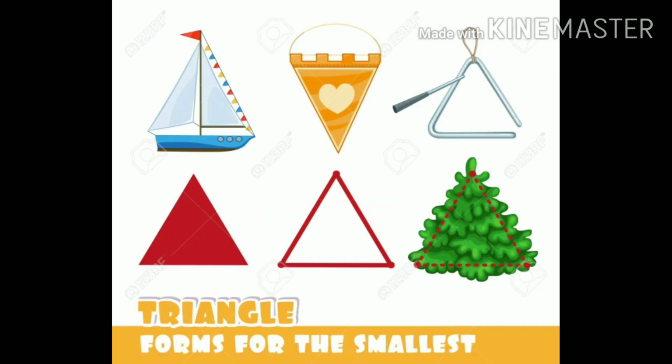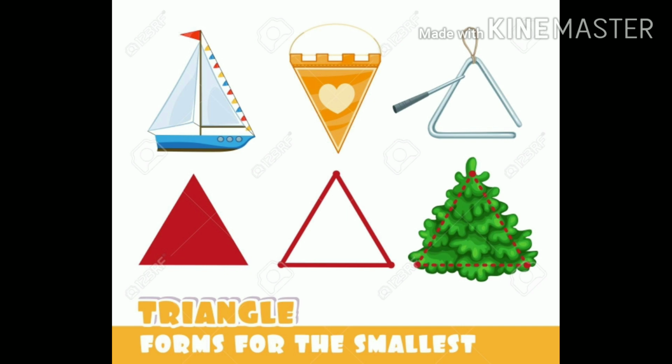Triangle forms the smallest flag, boat, cone, Christmas tree.